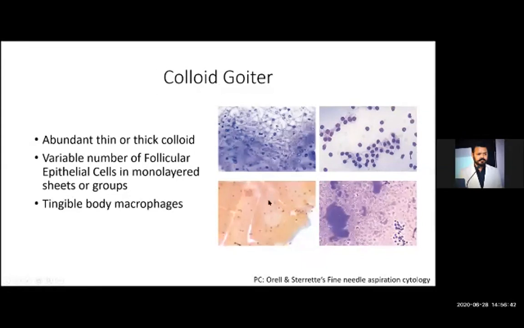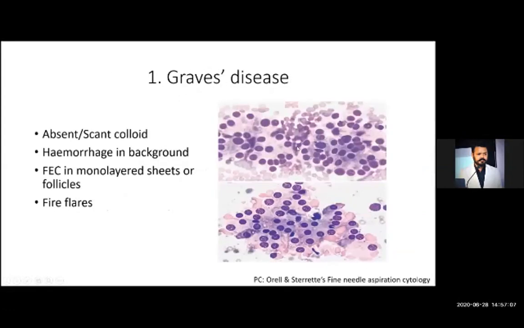But in PAP stain, you will get pinkish or orangish color colloid with scattered population of follicular epithelial cells. Okay. So in exam, you will get a slide with abundant background colloid and scattered follicular epithelial cells. You can very well say this is a slide of colloid goiter. Okay. So in autoimmune thyroiditis, Graves' disease, you will very easily identify the flame cells, the fire flares, if you are getting fire flares, these are the follicular epithelial cells.